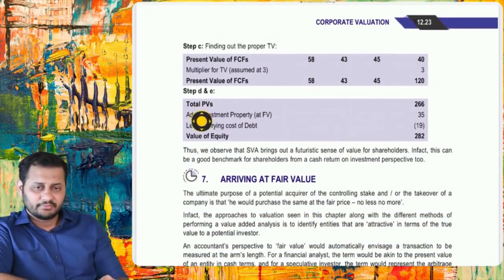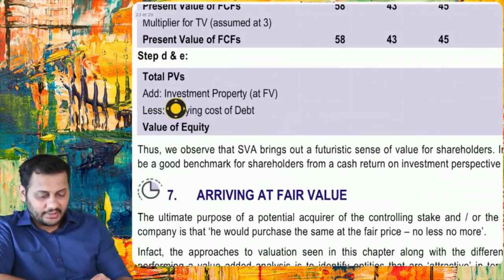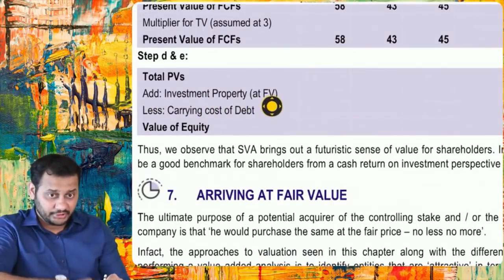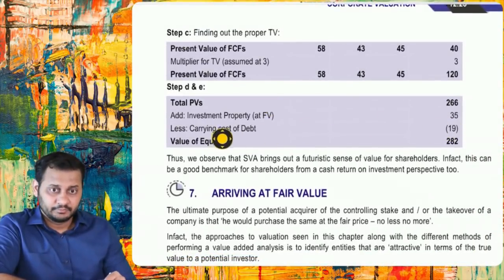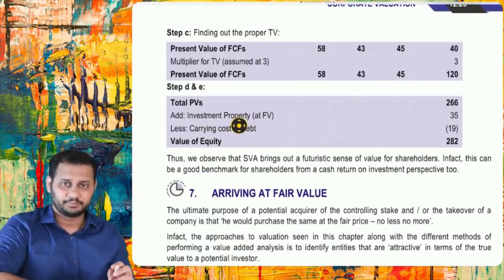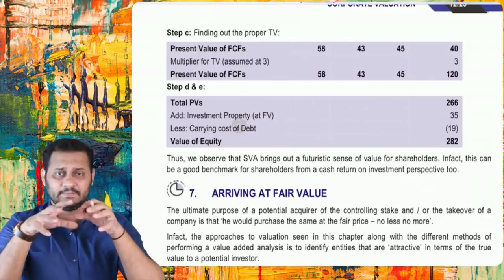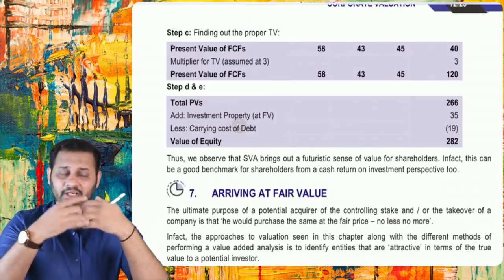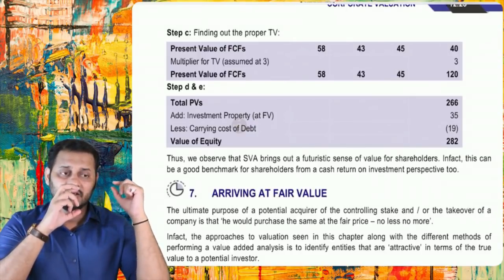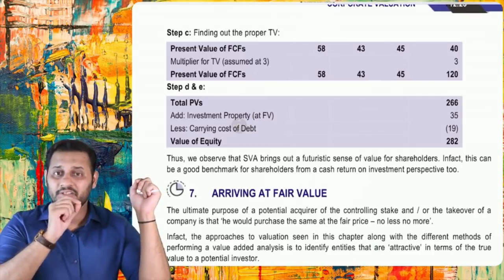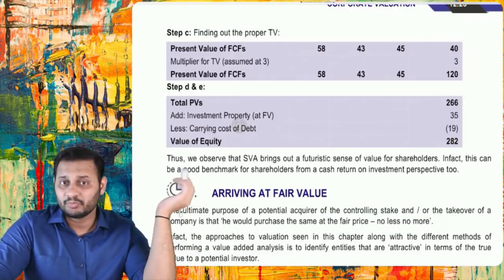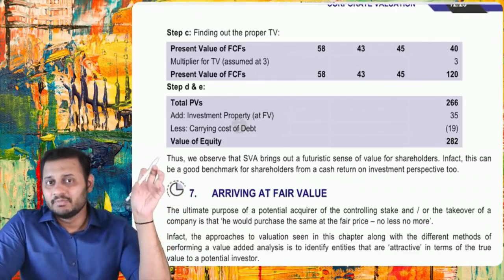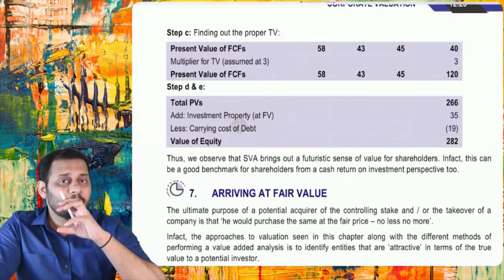This is the total present value, and see, they are adding investment property at face value, 35, less carrying cost, so you will get the value of the equity. Now, this is investment property. If I'm doing the business of selling video lectures and I have a short-term investment in my balance sheet where my company has invested in some equity shares or bonds, these are assets which are not related to my business.